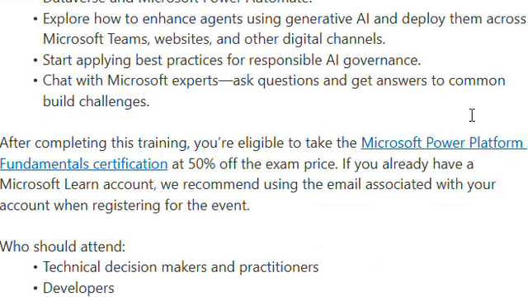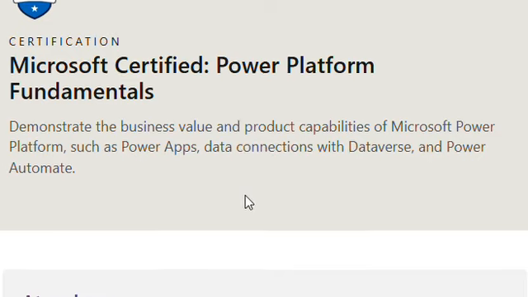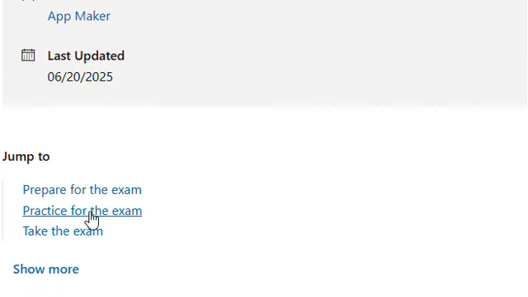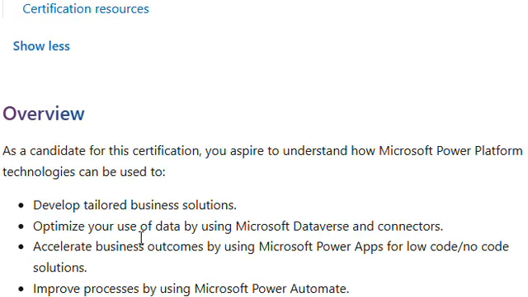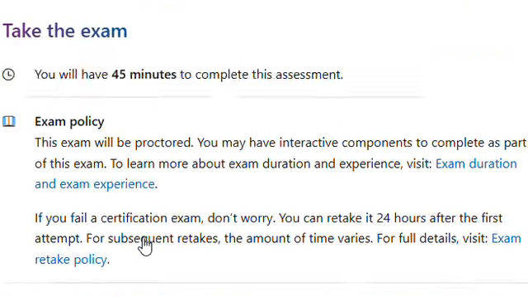And once you attend that session, you can go to this link, right? This is the Microsoft Certified Power Platform Fundamentals PL 900 that you need to take. So this is a beginner level, and the product is Microsoft Power Platform. You can prepare, practice, and then take the exam. Same as AI 900, but this time you will get the 50% discount.